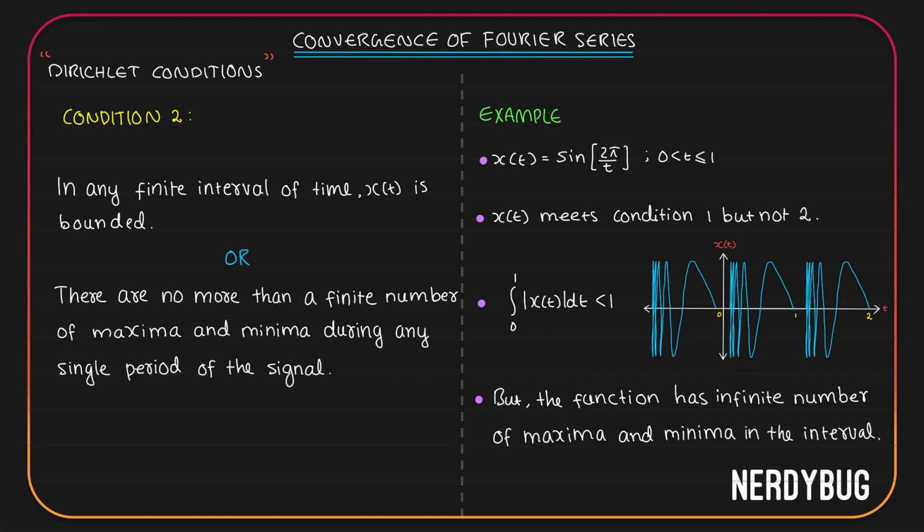So we can say this function obviously does not satisfy condition number 2, that there are no more than a finite number of maxima and minima during any single period of the signal. But interestingly, this function actually meets condition 1. If you integrate for one time period mod of x of t dt, it will be less than 1, which is a finite value. But still, since it does not satisfy the second condition, its Fourier series is not going to converge.